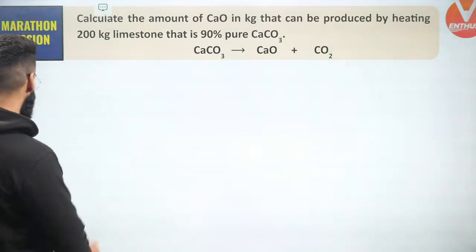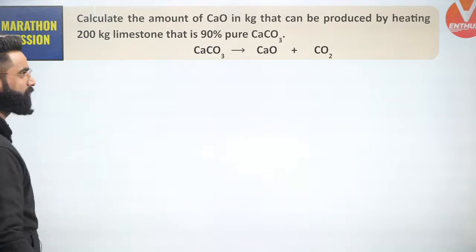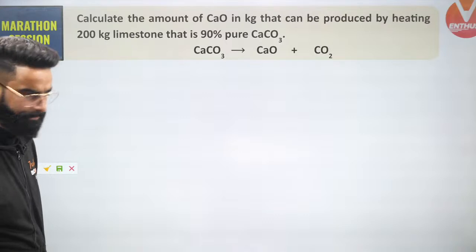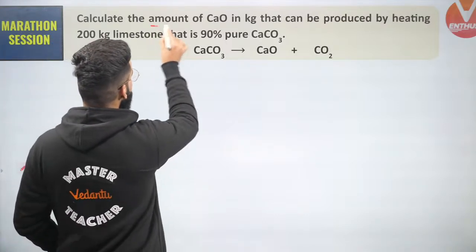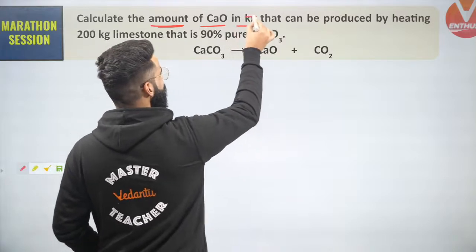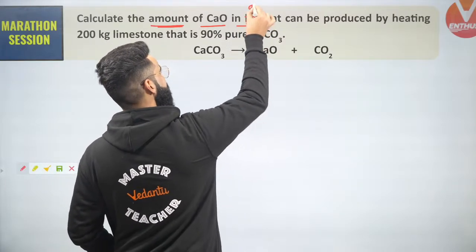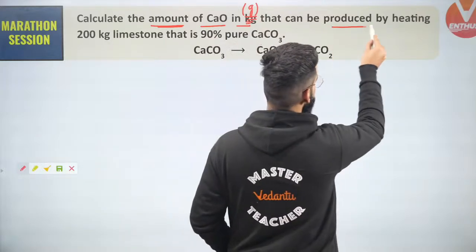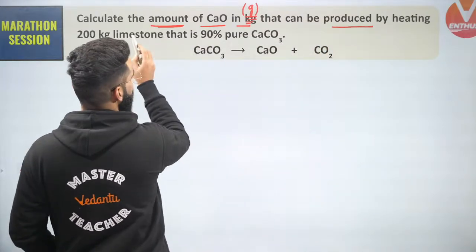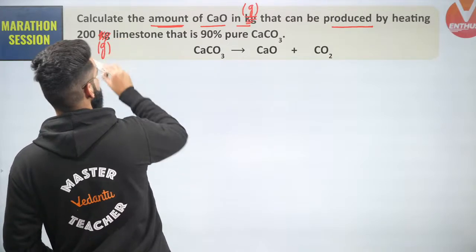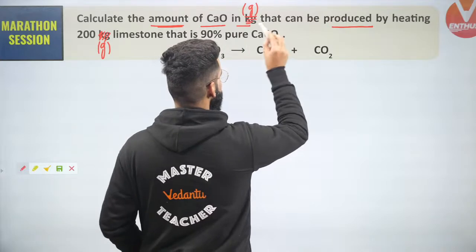There is one more question which we have on our screen. Have a look, guys. You can easily solve this question now. As per the question, calculate the amount of calcium oxide in kilograms. Or let's not calculate in kilograms, let's calculate in grams only. Calculate the amount of calcium oxide in grams that can be produced on heating 200 grams of limestone, that is 90% pure calcium carbonate.